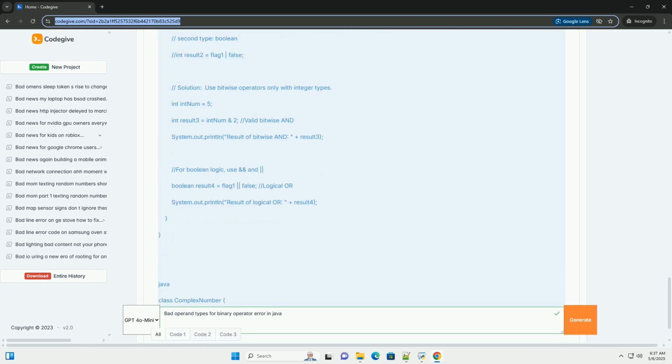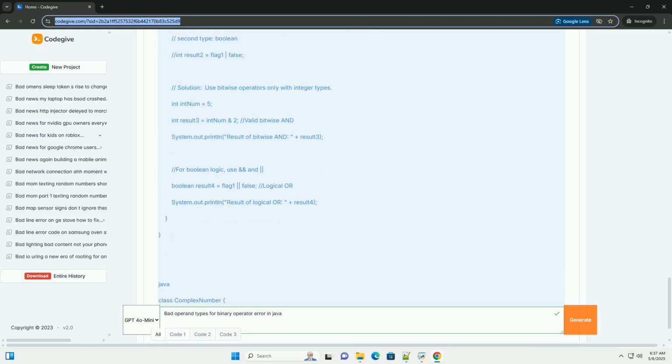2. Print variable types. Use System.out.println(variable.getClass().getName()) to confirm the data types of your variables at runtime. This can reveal unexpected type conversions or mismatches. 3. Step through with a debugger. Use a debugger, available in most IDEs like Eclipse, IntelliJ IDEA, VS Code, to step through your code line by line and inspect the values of variables during execution.